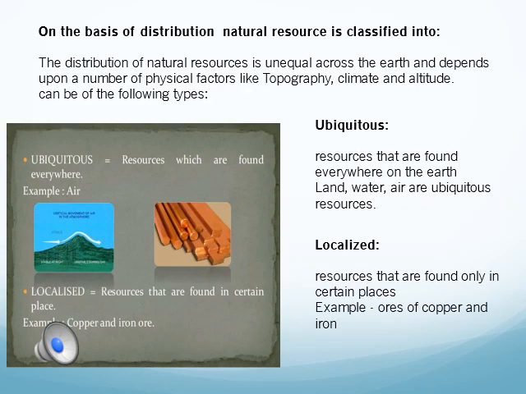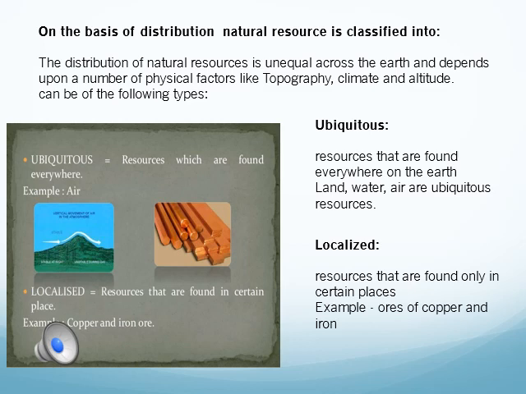On the basis of distribution, natural resources are classified into ubiquitous and localized resources. The resources are not equally distributed on the earth; it depends upon physical factors like topography, climate, and altitude.